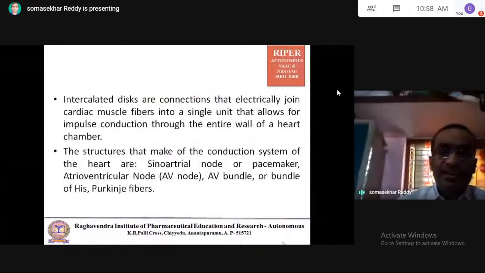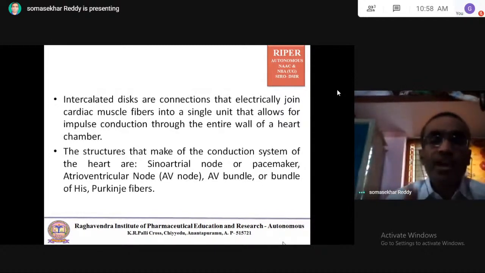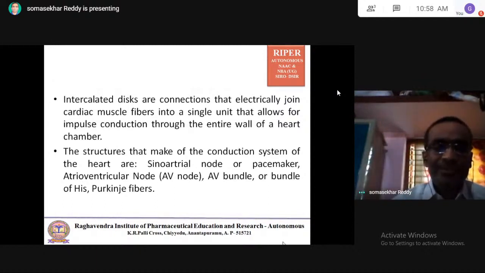Intercalated discs are connections that electrically join cardiac muscle fibers into a single unit that allows for impulse conduction through the entire wall of a heart chamber. Very important.